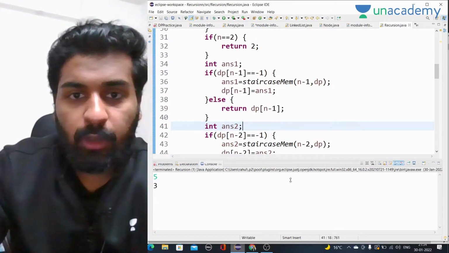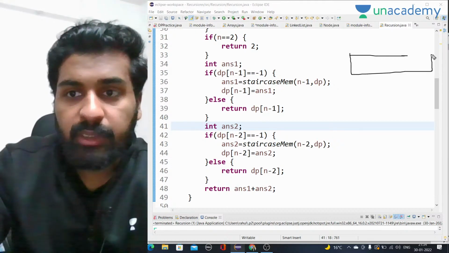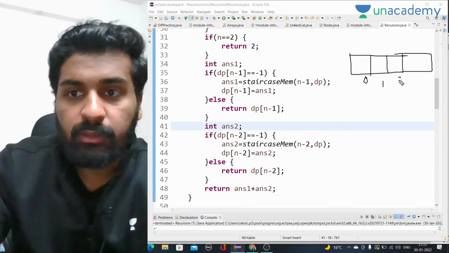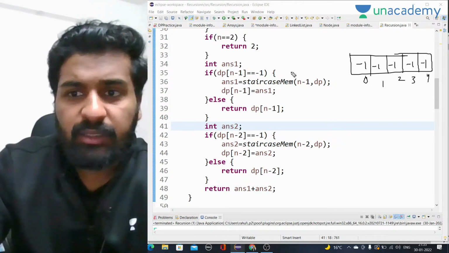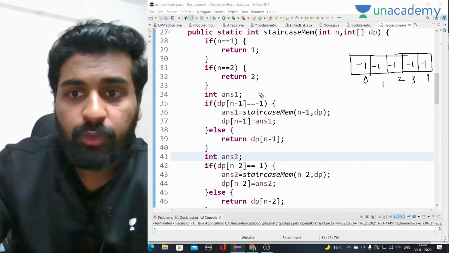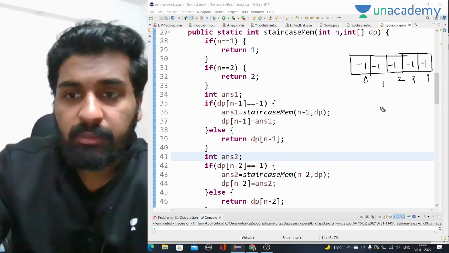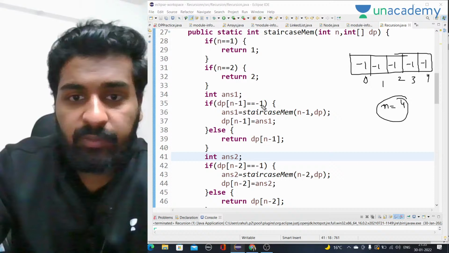So we have to run it properly, okay, so that we will get the issue, right? So let's do it. 0, 1, 2, 3, 4. So overall -1. Okay, so now let's see where is the issue. This will be an interesting thing that we can find the issue. So initially what we are going to do is we are going to call for staircase of n for n is equal to 4, right? So now what will happen? It will call for answer 1. It will see n minus 1 is -1. Yes, it is -1. So it will call for recursion for n is equal to 3, right?